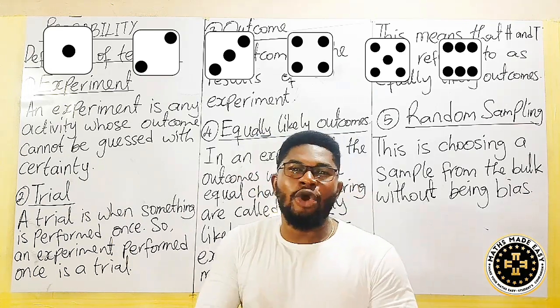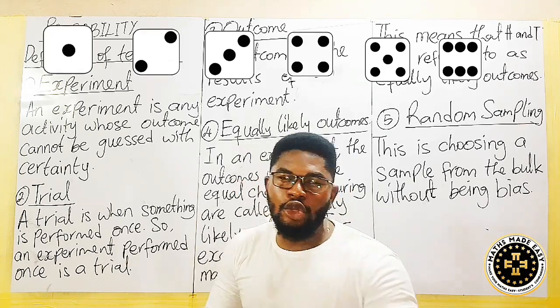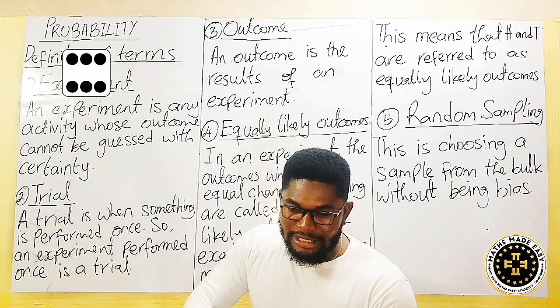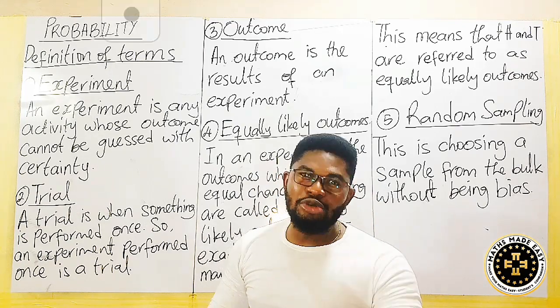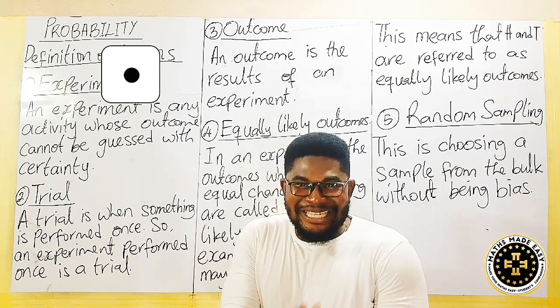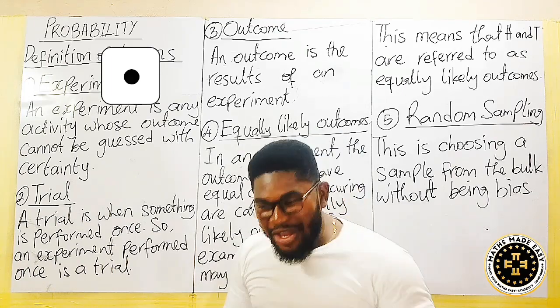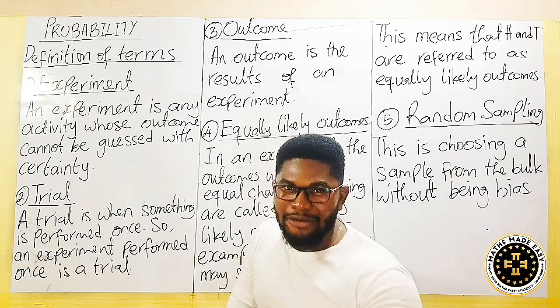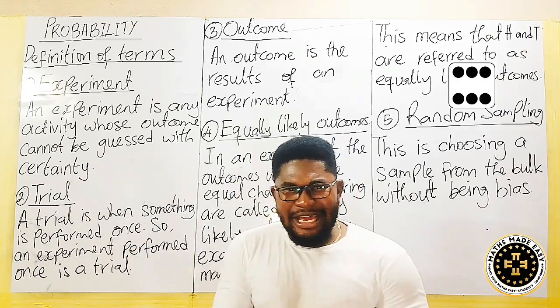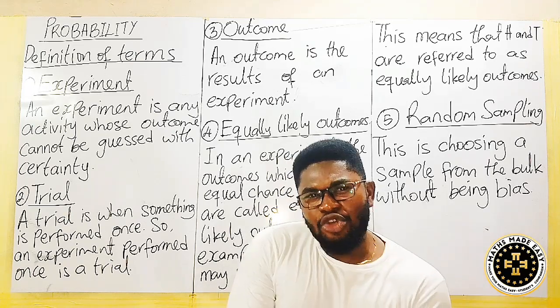It's an indoor game. When you're playing Ludo, you want a 6 to come out. Then you go, "6!" Then you show 1, and the person will be very, very disturbed. You want 6, but you showed 1. At a point where you are at the edge of your home and you are going out, you want 1, it will rather go and show 6. So you see the issues around here. You want something, you don't get it.